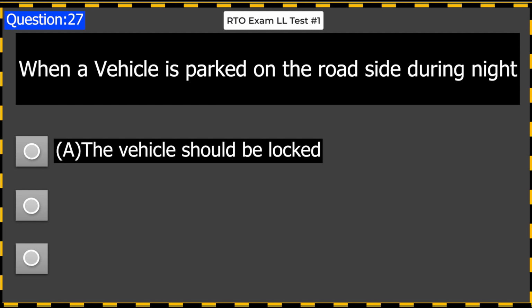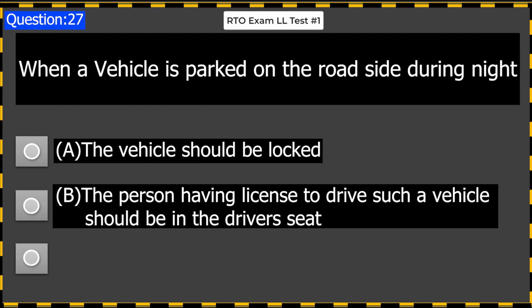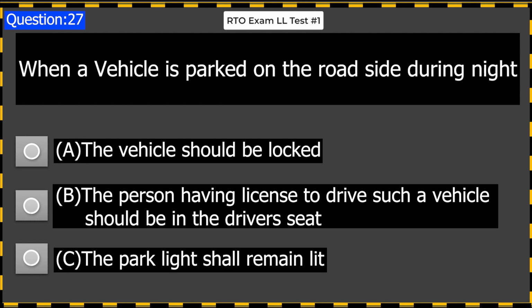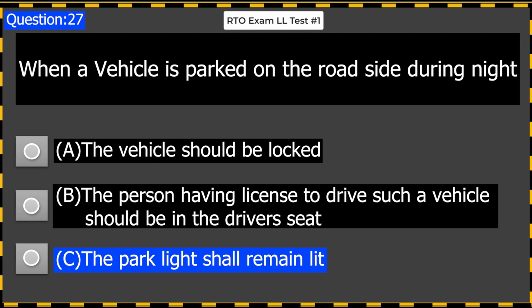When a vehicle is parked on the roadside during night, A. The vehicle should be locked. B. The person having license to drive such a vehicle should be in the driver's seat. C. The park light shall remain lit. Answer C. The park light shall remain lit.